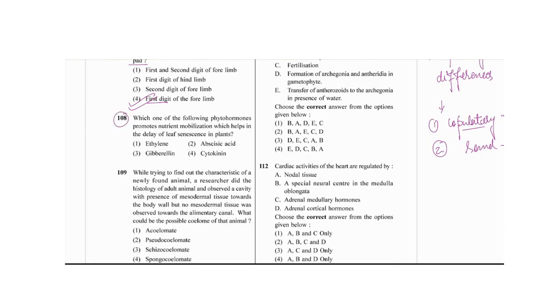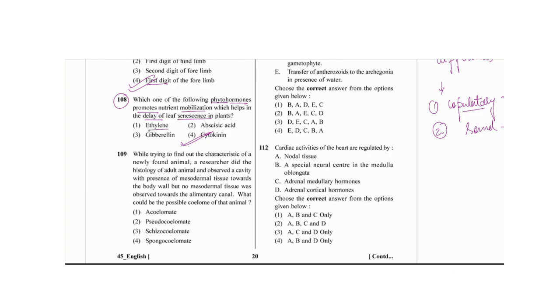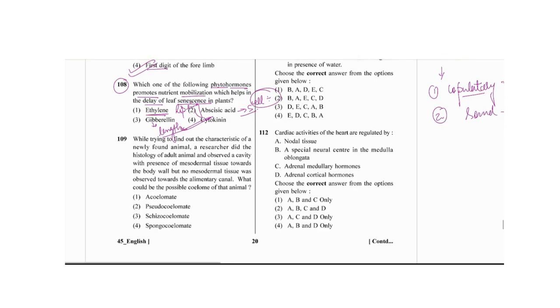Then which of the following phytohormones promote the nutrient mobilization which help in delay of the leaf senescence in the plants? Leaf senescence will be delayed by the cytokinin. Ethylene will help into the ripening of the fruit. Okay, abscisic acid help in the senescence. Okay, as well as it is helping into the cell division and growth. Gibberellin help into the growth or the length of the plant. Okay, so here the cytokinin function they have given.